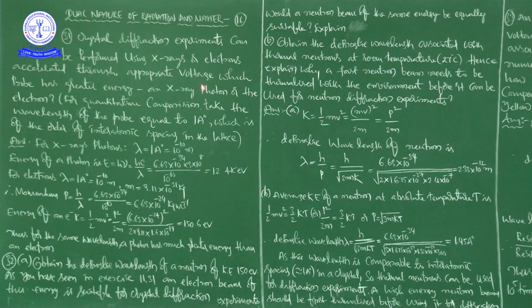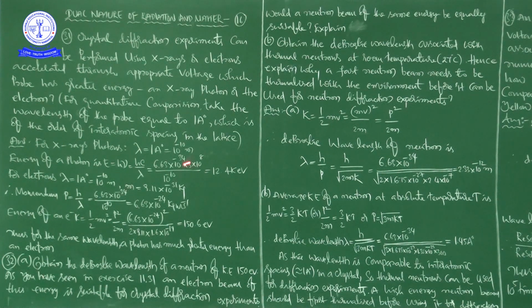Anyhow, in this question, crystal diffraction experiments can be performed using X-rays or electrons accelerated through appropriate voltage. Which probe has greater energy, an X-ray photon or the electron? That is the question. To answer this question, for quantitative comparison, they ask us to take the wavelength of the probe equal to 1 angstrom unit, which is of the order of interatomic spacing in the lattice. First, we have to keep in mind what values they have given.